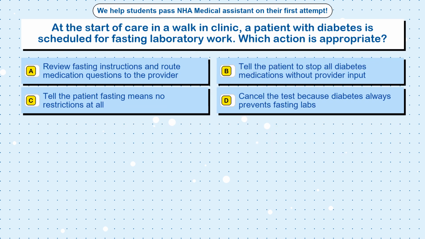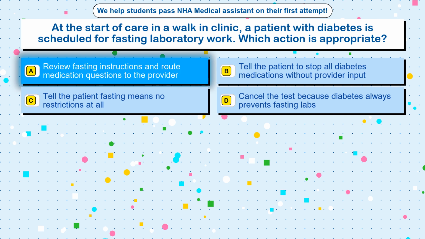Question 66. At the start of care in a walk-in clinic, a patient with diabetes is scheduled for fasting laboratory work. Which action is appropriate? Option A, review fasting instructions and route medication questions to the provider. Option B, tell the patient to stop all diabetes medications without provider input. Option C, tell the patient fasting means no restrictions at all. Option D, cancel the test because diabetes always prevents fasting labs. The correct answer is option A, review fasting instructions and route medication questions to the provider.